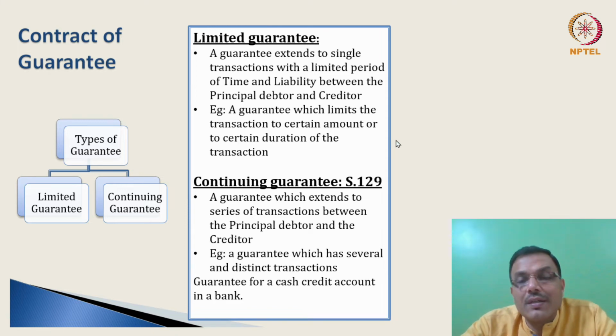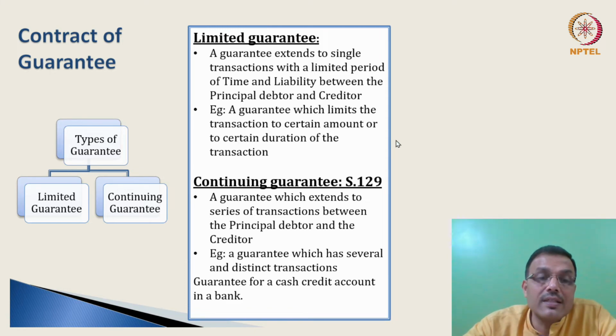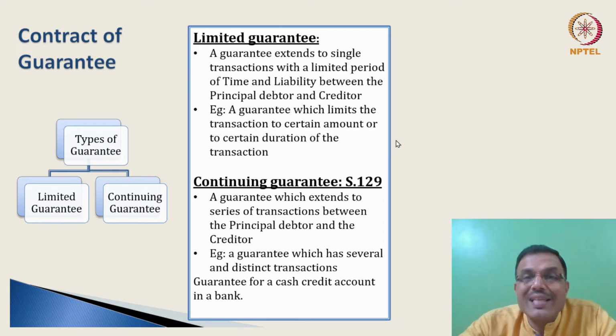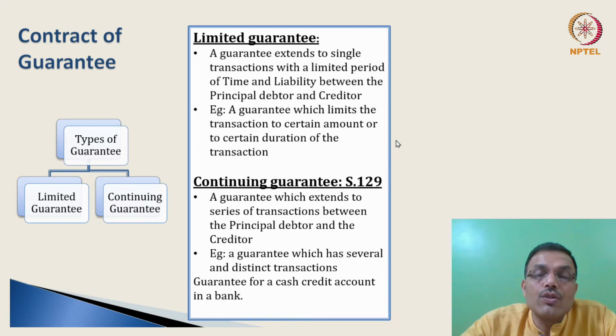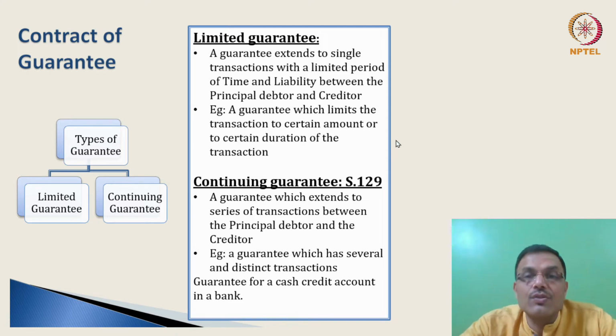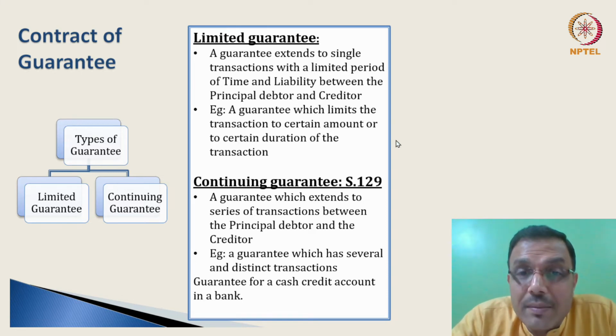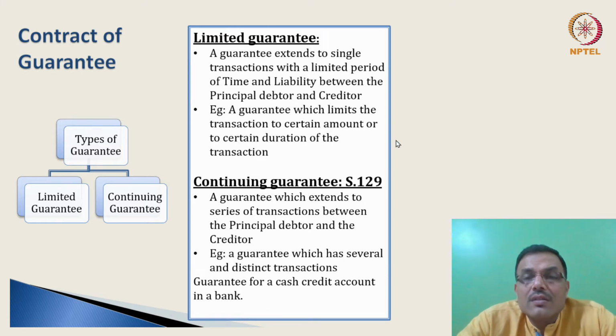But in terms of the nature of the surety entering into the contract, I think guarantees can be divided into two categories. One is limited guarantee. Now, limited guarantee is for a single transaction, friends. It's for a limited period of time, because limited by what? Limited by time and limited by liability. So the surety here has a discretion to say that, look, I will join this contract provided my liability is limited. Now, look, what does this mean? It means that, look, the loan amount may be 1 lakh rupees, but the surety says, look, I will stand as a guarantee only for 50,000 rupees.